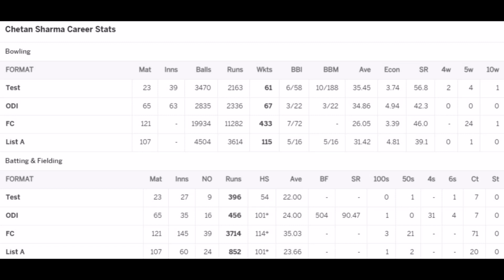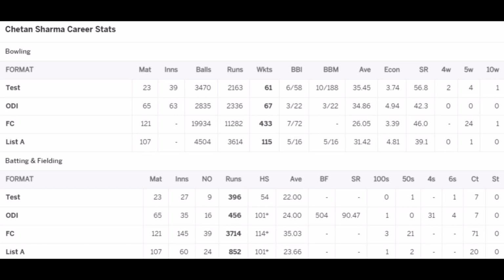Chetan Sharma debuted in Test cricket against Pakistan at Lahore on 17 October 1984. His last Test match was against West Indies at Kingston on 28 April 1989. Chetan Sharma debuted in ODI cricket against West Indies at Jamshedpur on 7 December 1983. His last ODI match was also against West Indies at Jaipur on 11 November 1994.